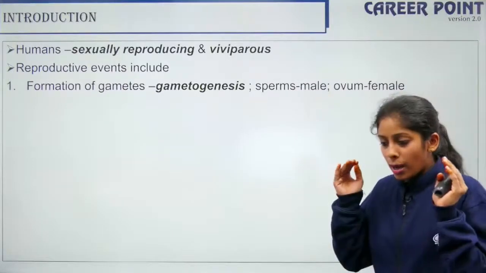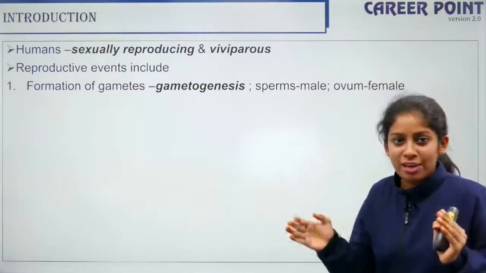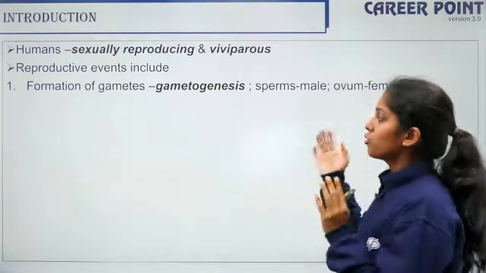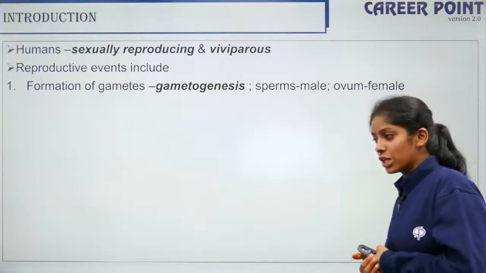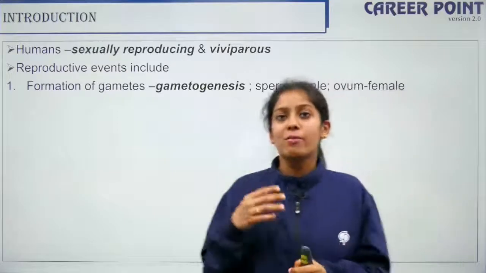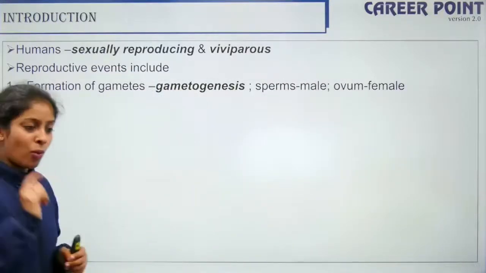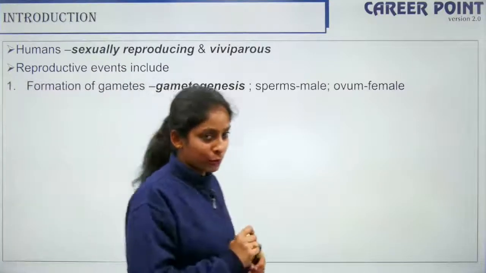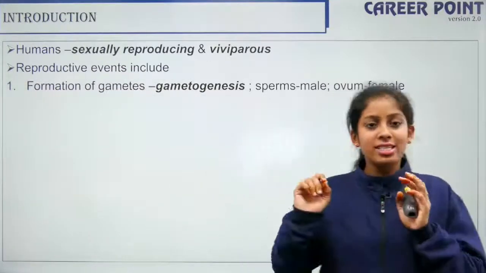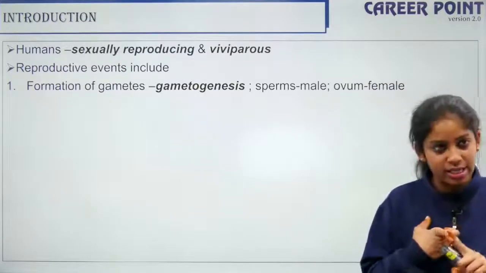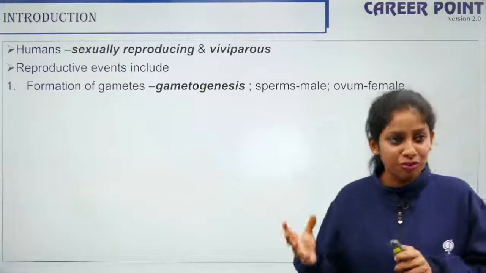Fine. So, the two different gametes have to be formed. One is the male and one is the female. The process of formation of gametes is gametogenesis, and in the male, the gametes are sperms, and in the female, the gamete is the ovum. Ovum is singular and ova is plural. Alright, so this is the first step in reproduction. What is it? Gametogenesis, the process of formation of gametes.